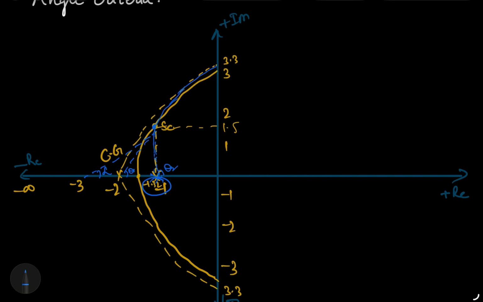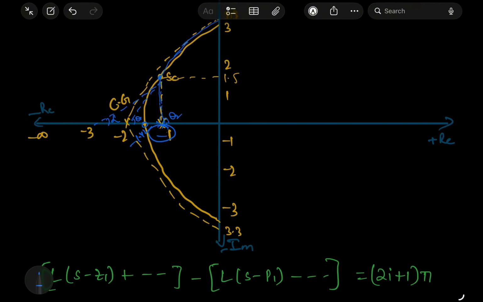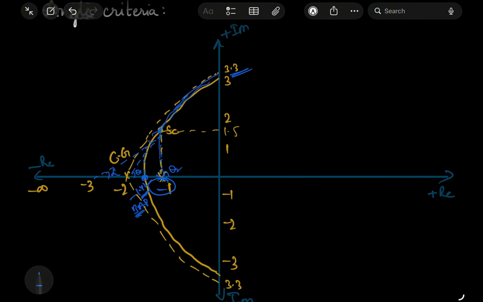So there is a small mistake, just now I corrected. This is minus 1.4, not this point. This is minus 1, this is minus 2. In between there is a point, minus 1.42, that is called the breakaway point. This is the point we found out, right? So from this minus 1.42 we need to draw like this till the imaginary axis, till this 3.3. Here also minus 3.3.